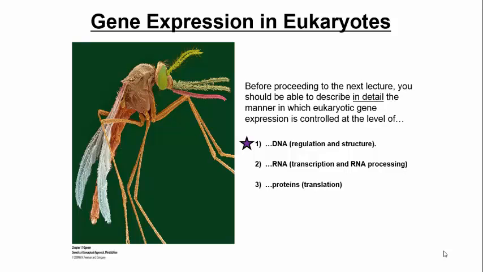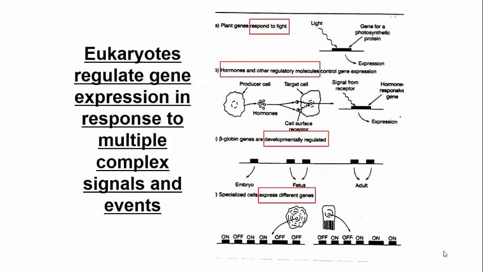Today what I'd like to talk about in detail is regulation or control of gene expression at the level of DNA, and then move on to the level of RNA and the level of proteins. So eukaryotic regulation of gene expression is a little more complex than that of prokaryotic regulation that we discussed before. There are many reasons that eukaryotic organisms might change their levels of gene expression.